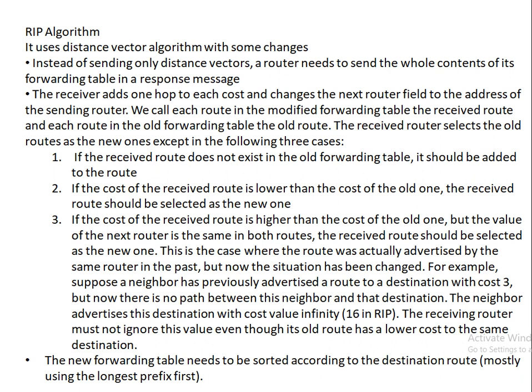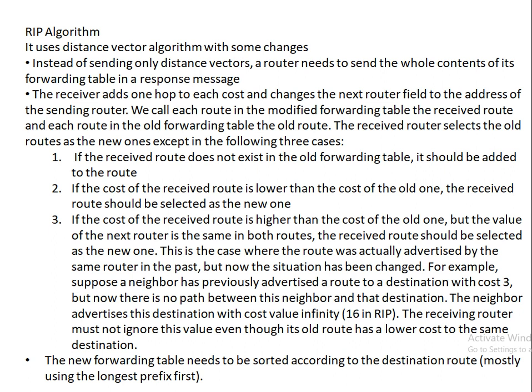This is a case where the route was actually advertised by the same router in the past, but now the situation has changed. For example, suppose a neighbor has previously advertised a route to the destination with the cost 3, but now there is no path between the neighbor and that destination, so at that time it has to be updated. The neighbor advertises this destination with the cost value of infinity, which is 16 in RIP.